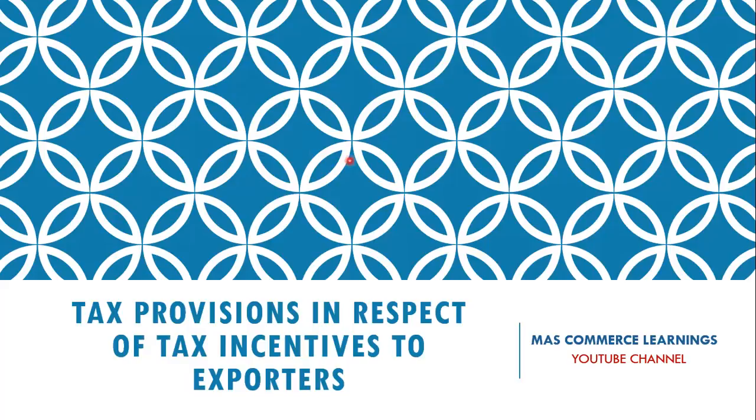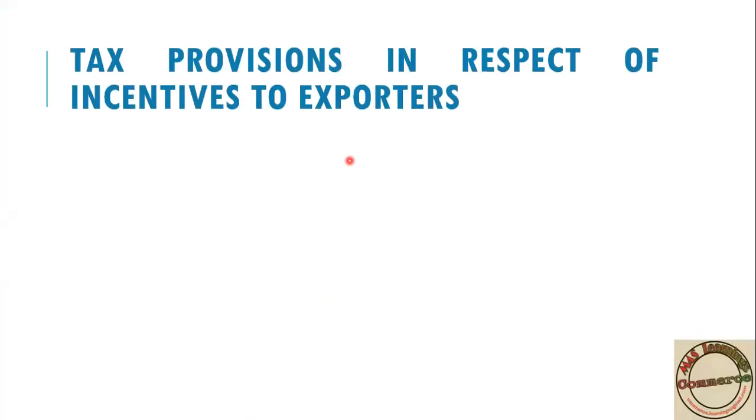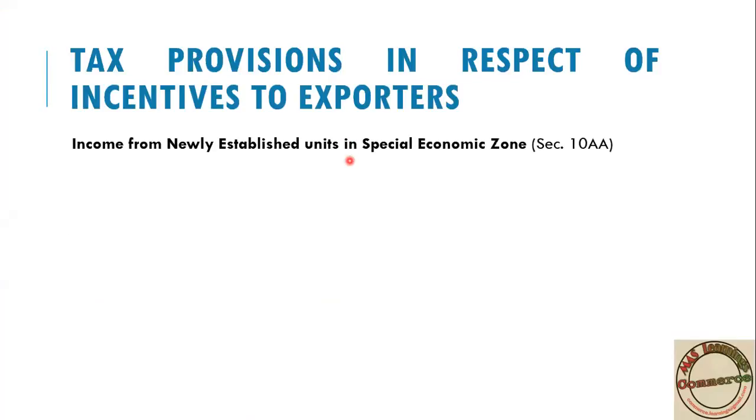What are the tax incentives we will provide to exporters, that we will discuss in today's class. Let's move on one by one. Income from a newly established unit. If you generate income from a new business or unit in a special economic zone, that comes under section 10AA of the Income Tax Act, 1961.